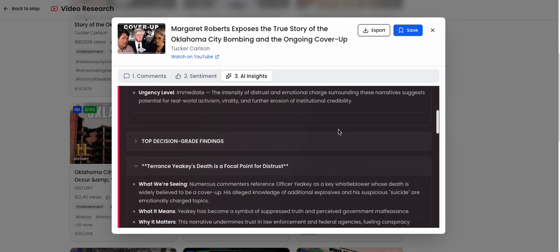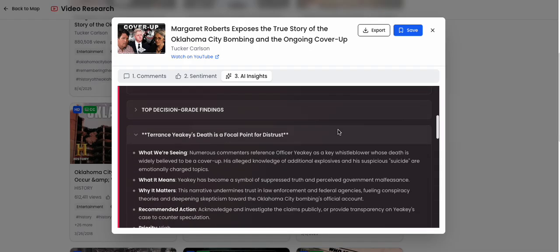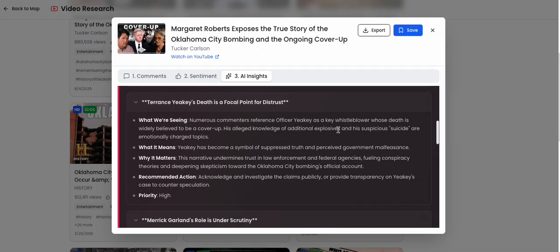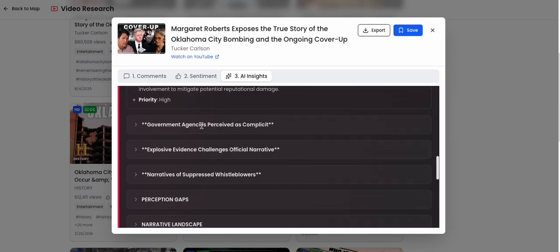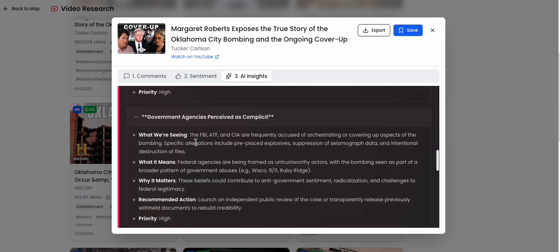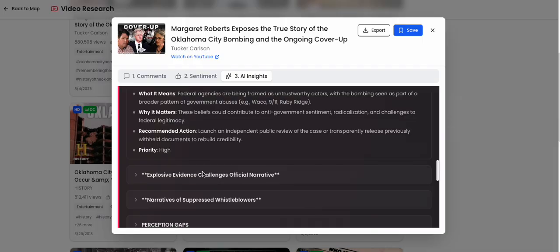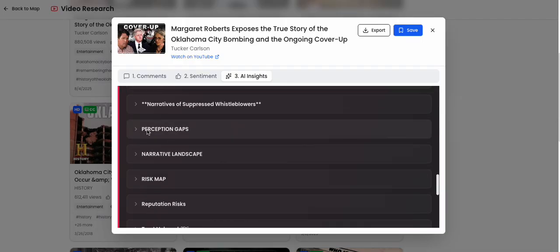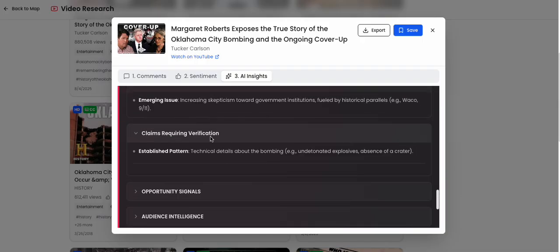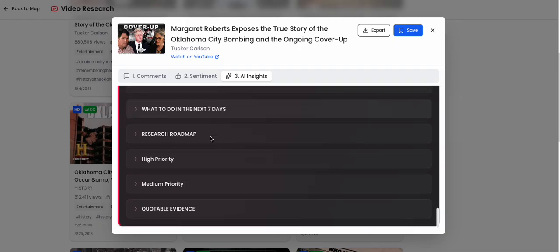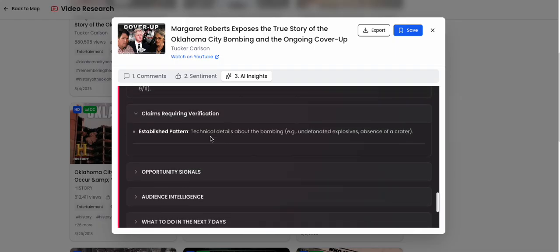I can give top decision-grade findings, meaning this is something we should focus on. I can focus on perception gaps, narrative landscape, risk map, reputation risk, trust vulnerabilities. It goes on and on.